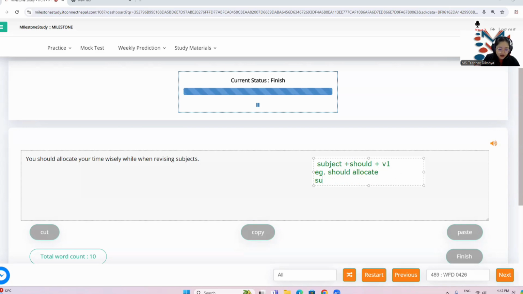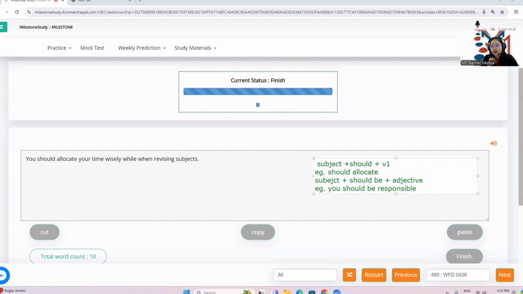But whenever there is a subject, it might also be common to have should be plus adjective, okay? For example, when you say, you should be responsible, right? Let me elongate this. So responsible here is an adjective, all right?